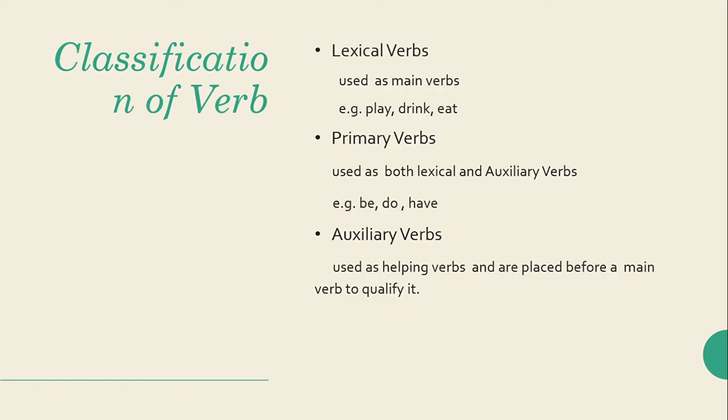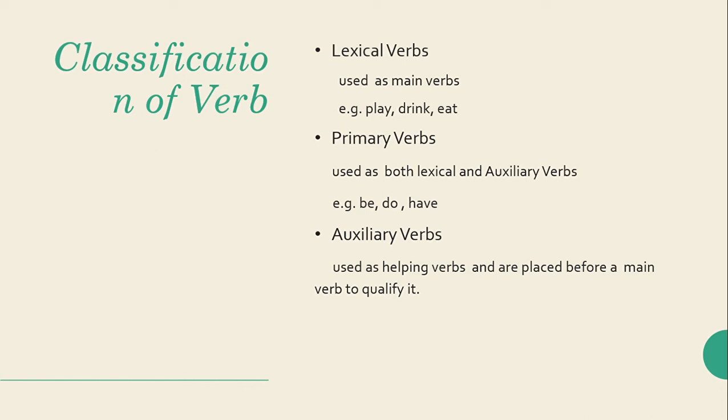First of all, lexical verbs. Lexical verbs are those verbs which can be used as main verbs, as I have told, for example, play, sing, walk, etc. Then comes auxiliary verbs. Auxiliary verbs are actually the helping verbs, and they are placed before a main verb to qualify it. For example, if I say Ali is walking, so walk is actually the main or lexical verb, and is is the helping verb. That is, a sort of connecting the noun and the main verb.